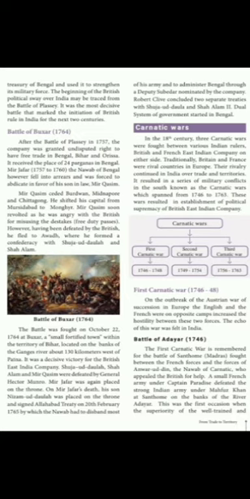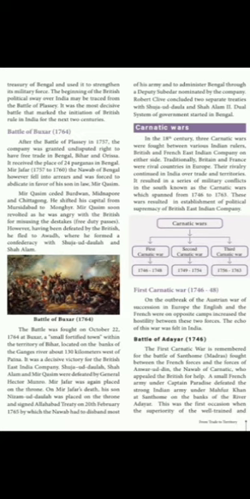Now we are going to discuss the first Carnatic War, 1746 to 48. On the outbreak of the Austrian War of Succession in Europe, the English and the French were on opposite camps, which increased the hostility between these two forces. The echo of this war was felt in India.